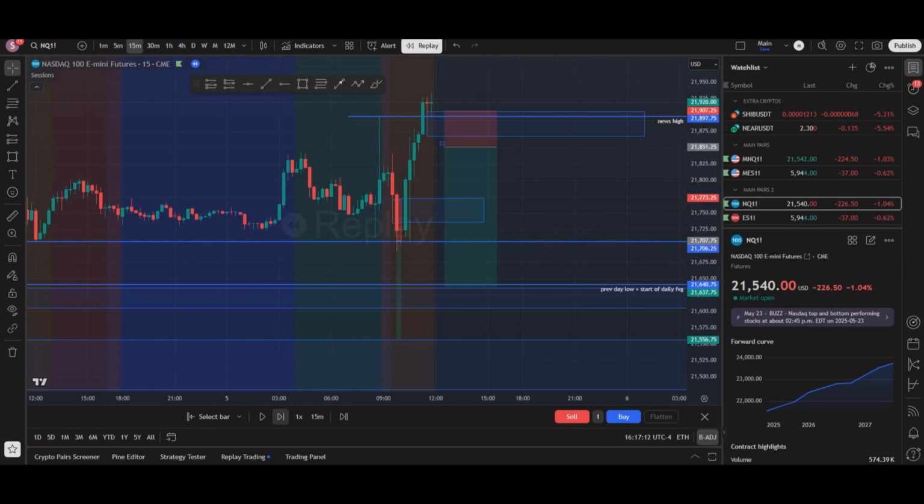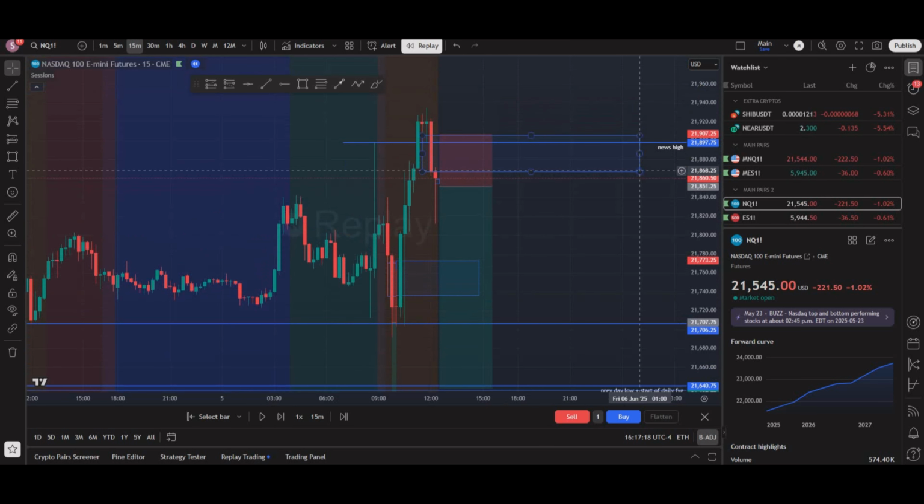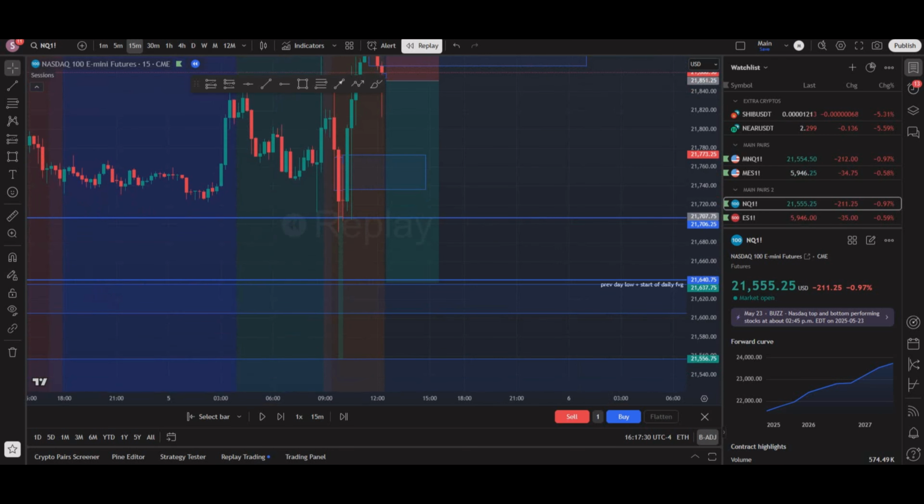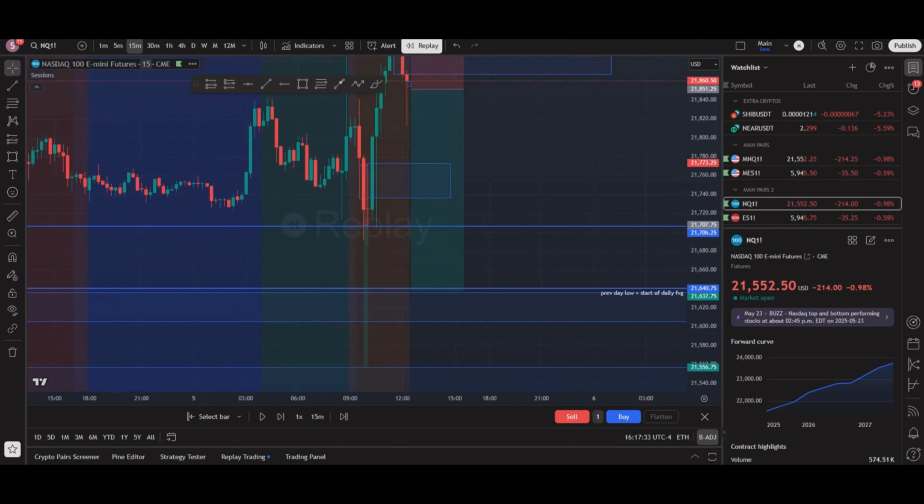So once I started to see a shift on the 15-minute is where I started to look for shorts. And this is the exact point right here. So on the 15, we had a break of structure, and I was just waiting for a 5-minute order flow shift and a continuation confluence in order for me to short. And again, my ultimate targets were those higher time frame sell side draws.